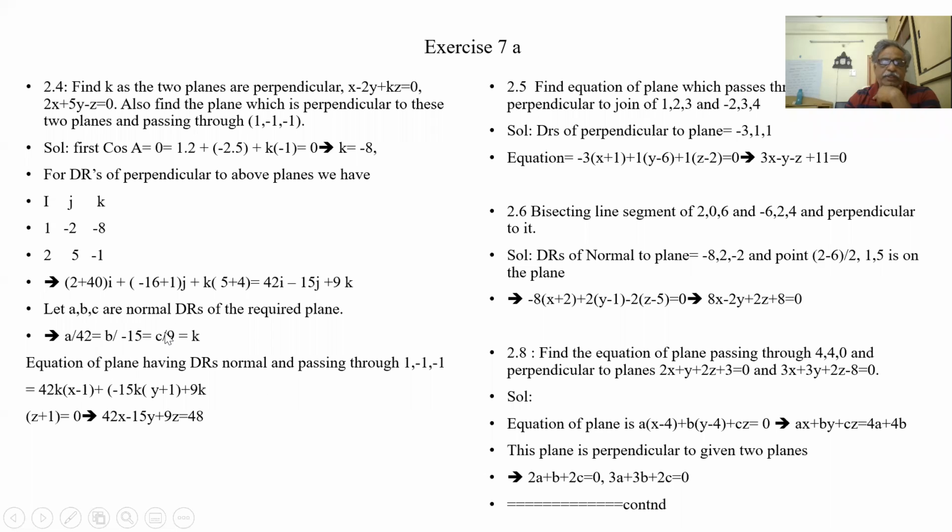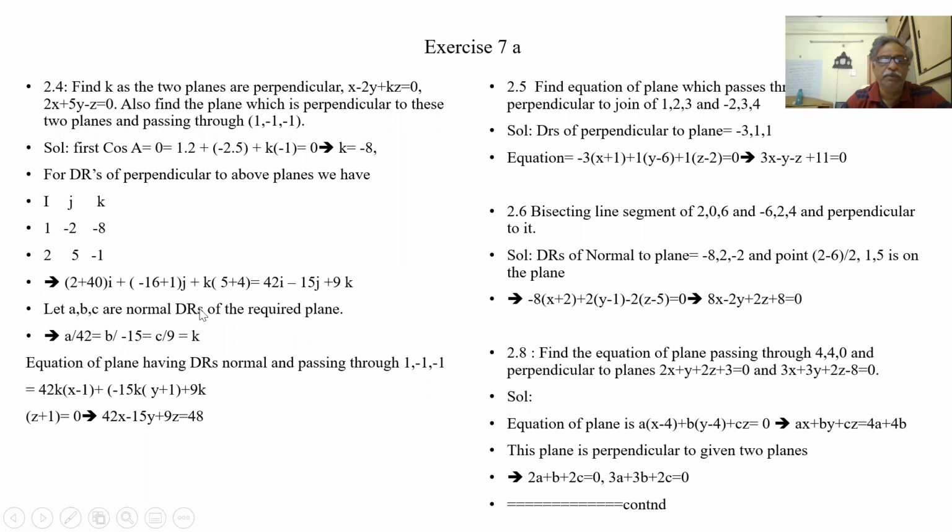Let us understand the concept here. What are 1, minus 2, minus 8? These are the DRs of perpendicular to this plane, and 2, 5, minus 1 are the DRs of perpendicular to this plane. So we are finding the cross product of these two perpendiculars. We get a vector which is parallel to the plane, which is also perpendicular to the plane.